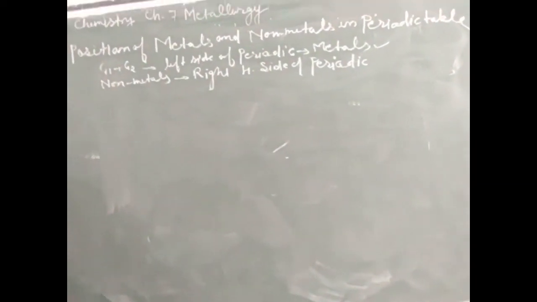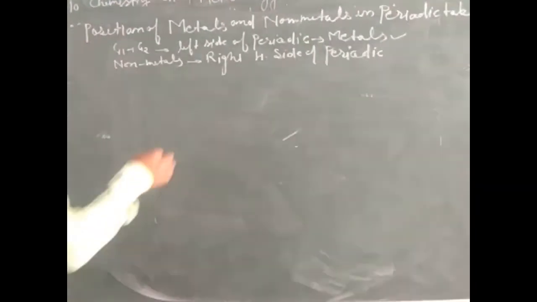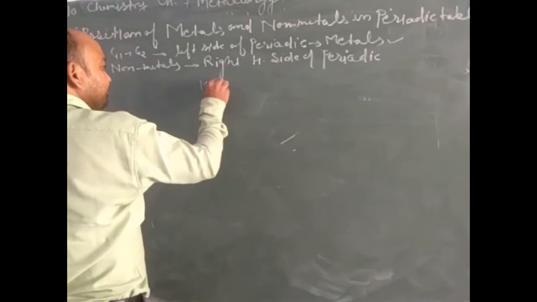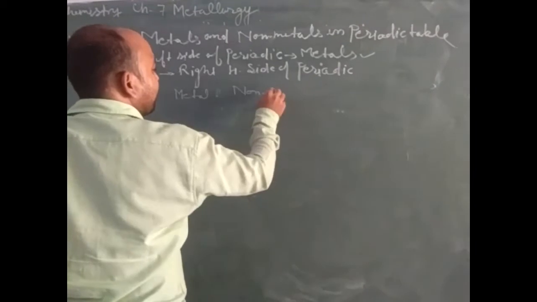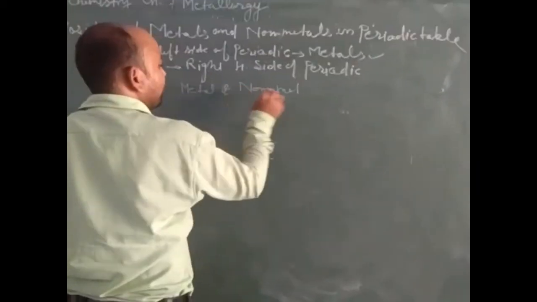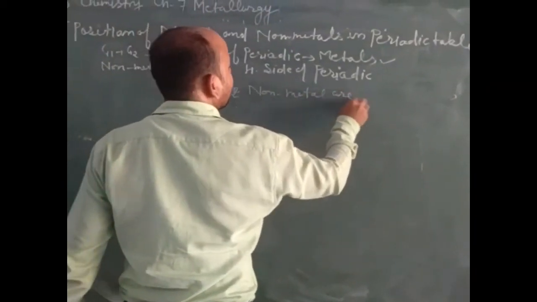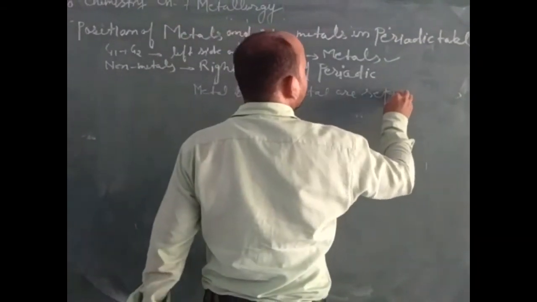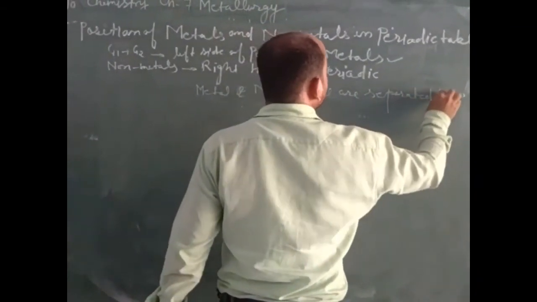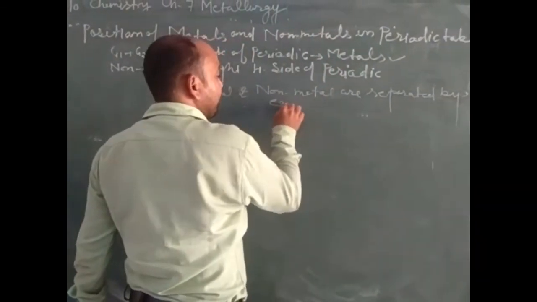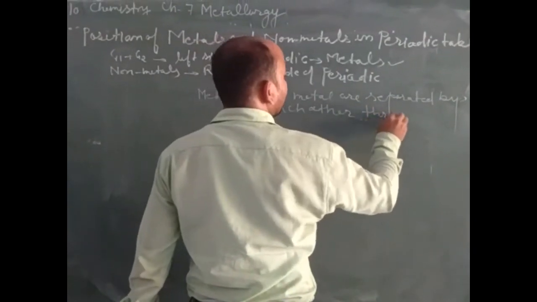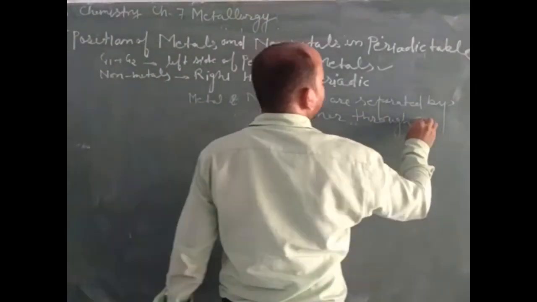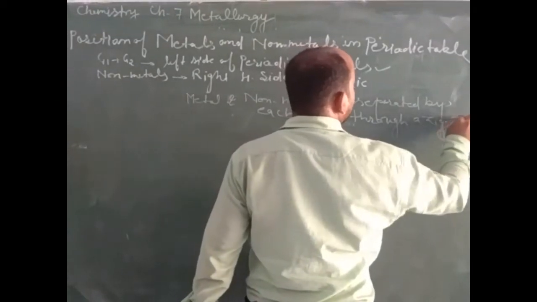And metalloids are separated. Metals and non-metals in the periodic table are separated from each other through a zigzag line.